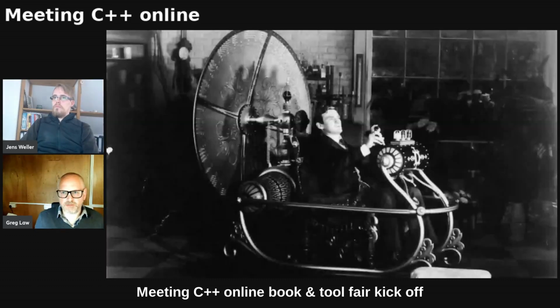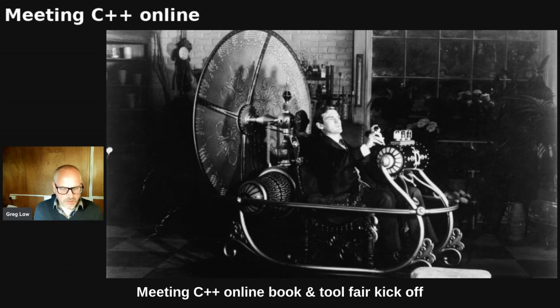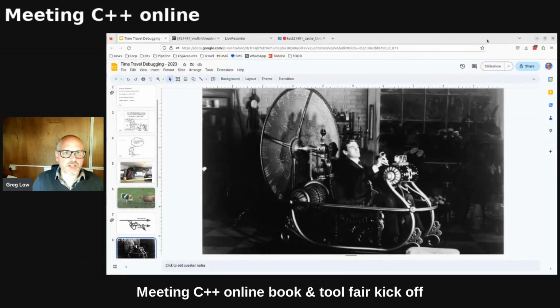So this is where time travel comes in, and this is where Undo Live Recorder comes in. So we want the debugger to just allow us to see exactly what happened, rather than what most debuggers do, which is let you see what is happening. Much more powerful. So let me show you what that looks like.